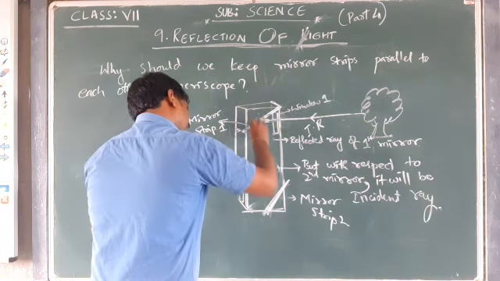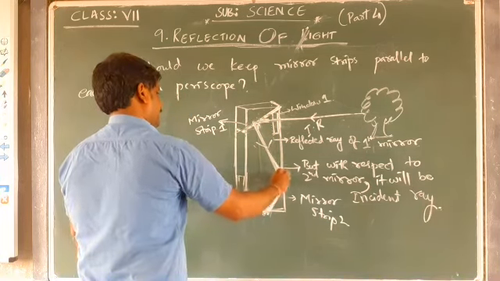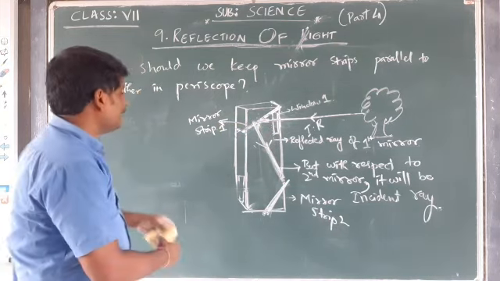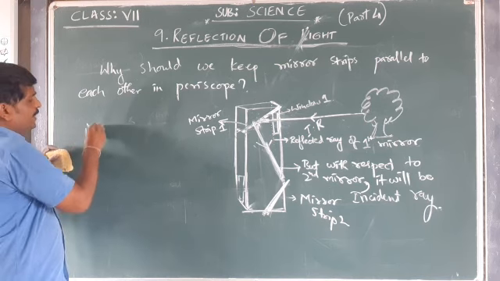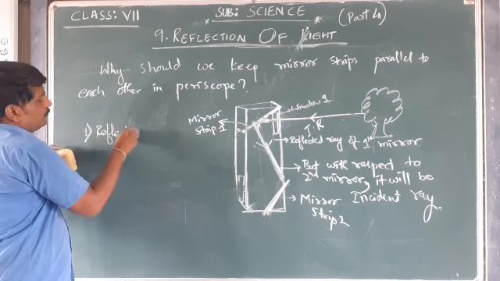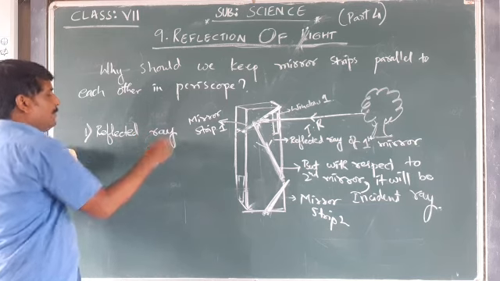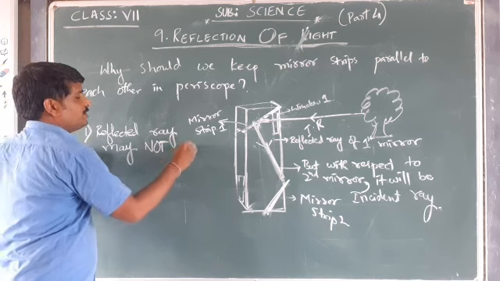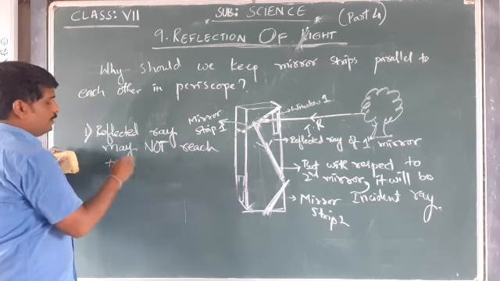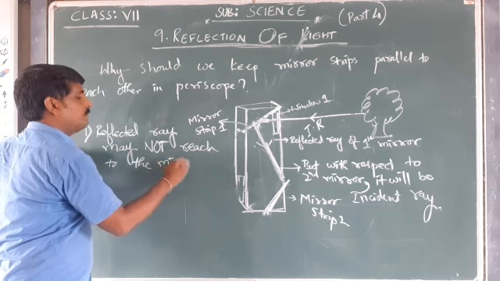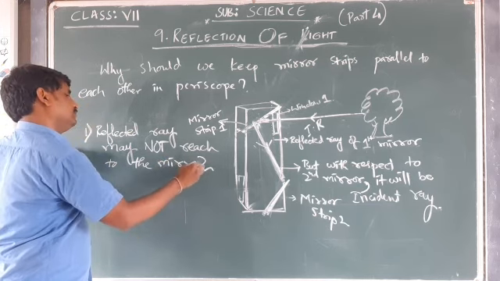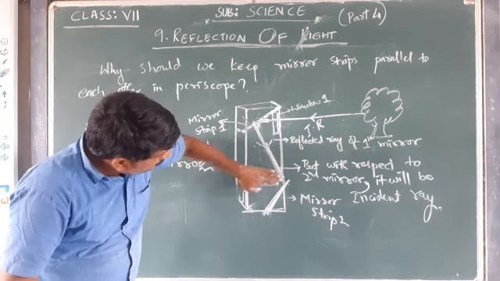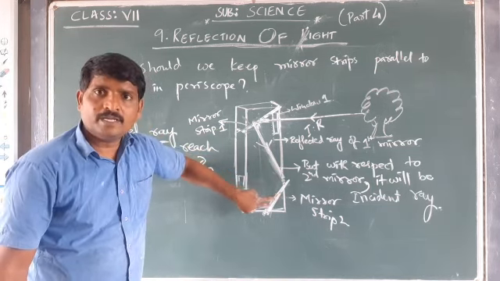After getting reflected, it might reach this place, the reflected ray, which is not reaching the mirror. One thing that can happen is that the reflected ray may not reach, try to understand, may not reach the mirror 2. The reflected ray may not be reaching the mirror strip 2.